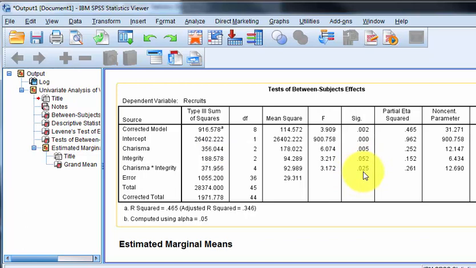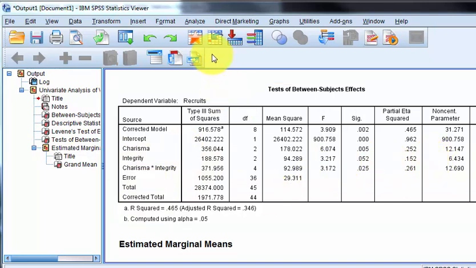It's not 100% correct because you're not going to be dividing by the proper error term, but I've always found that the difference is always minimal. And if it's significant here, it will be significant with the split files way. So remember that when you have a significant interaction, you don't know who is making the change. Is it somebody from the charisma or somebody from the integrity, one of those different levels? So that's why we split a file.